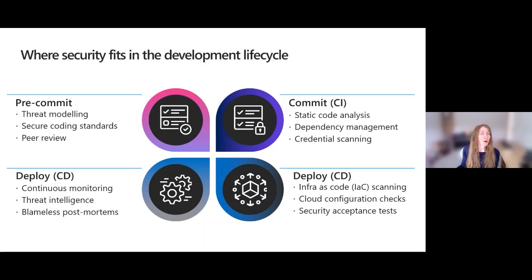So, you think about threat modeling and pre-commit, you need your secure coding standards at the very start so that you are actually writing your code properly in the first place, and making sure that you have peer review. It's not just one person writing the code. Even with the best code in the world, sometimes people make mistakes, or maybe someone else has a different lens, right? You need the extra review of your code. And then commit, actually, some sort of code analysis. We've got static code analysis at this stage to double check for a lot of common issues that maybe could be improved within your code.